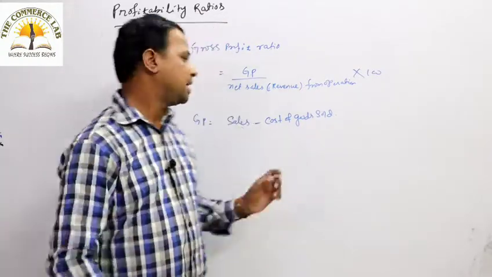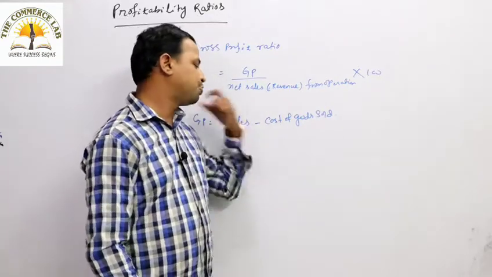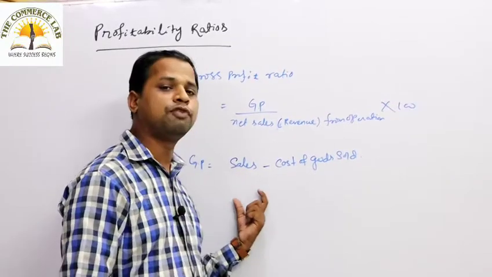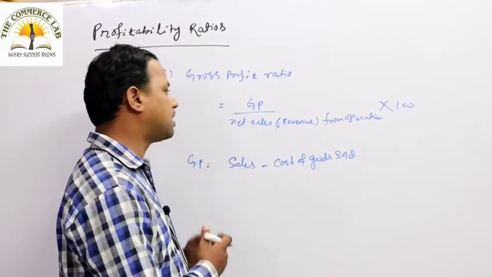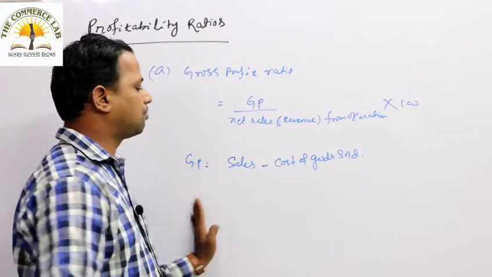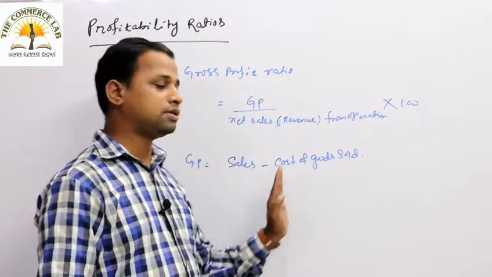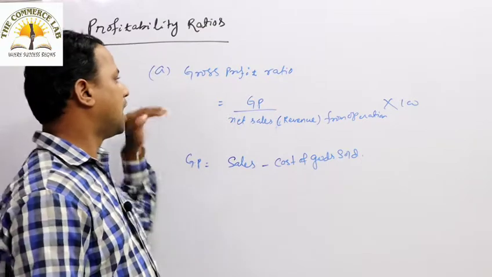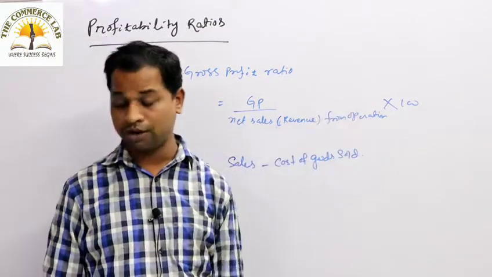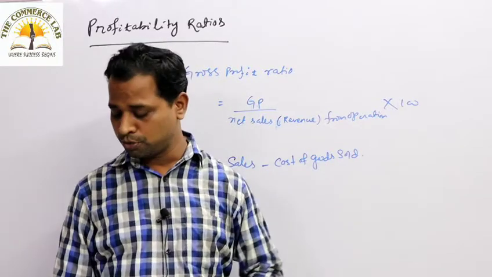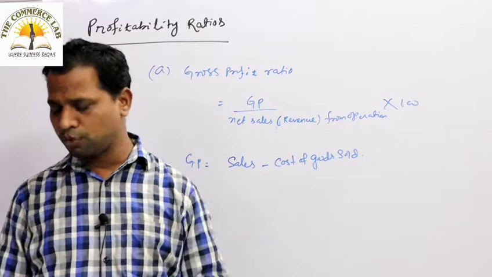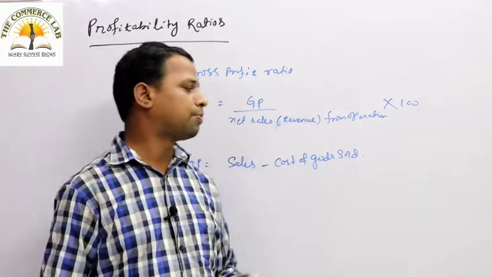As the cost of goods sold has to be recovered from your sales, it is important that the gross profit should be more. Gross profit can be calculated as the difference between sales and cost of goods sold, and the gross profit ratio is gross profit by net sales into 100. Higher the gross profit ratio, better is the efficiency of an organization. So it is one of the most important ratios, the gross profit ratio.